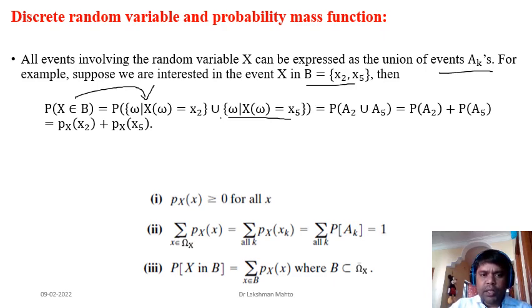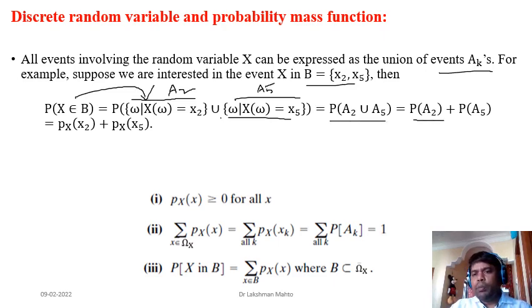So this subset you can call A2, and this is the pre-image of x5, so you can call it A5. Both happen to be mutually disjoint, so the probability of the union can be expressed as just the sum of these two probabilities. It comes directly from the law of elementary probability.